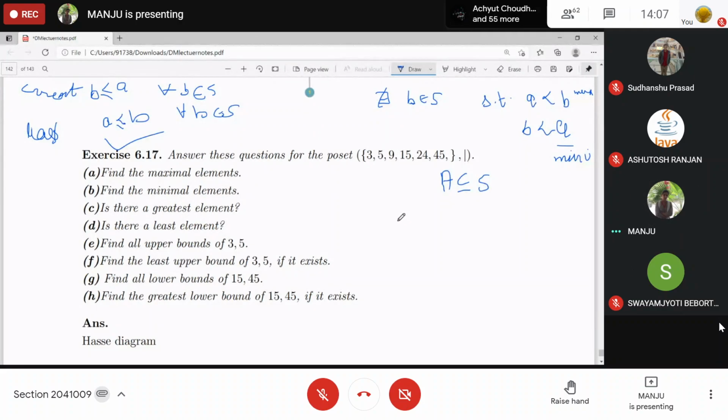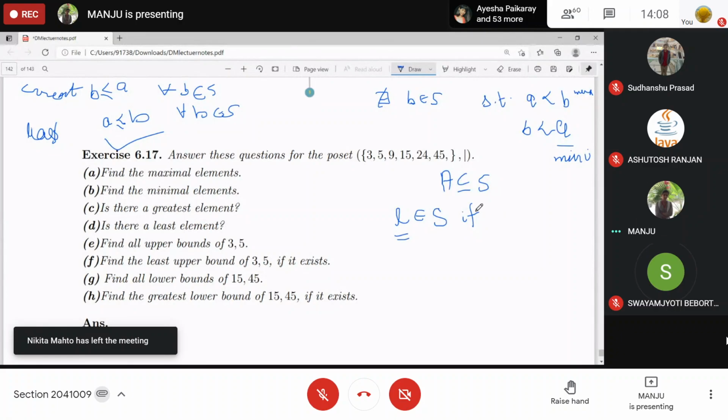An element L of S will become a lower bound if it satisfies what? This L will be a lower bound if all elements of L are related to all elements of A. This may be present in A or may not be present in A. Clear?